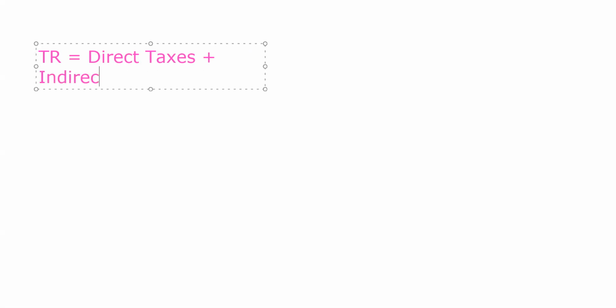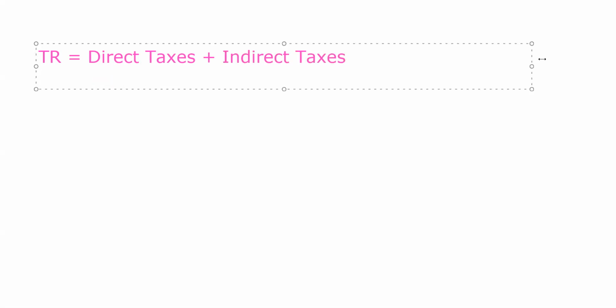As we have already discussed, tax revenue, again I'm writing it in short: tax revenue is equal to direct taxes plus indirect taxes. Now we'll discuss them one by one. First of all, we come to the direct taxes.